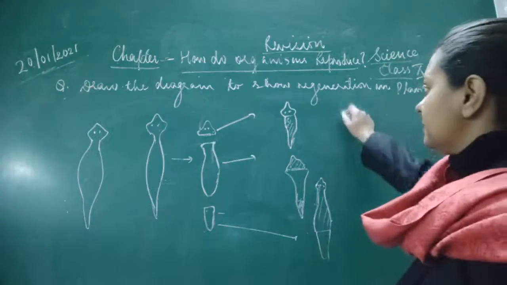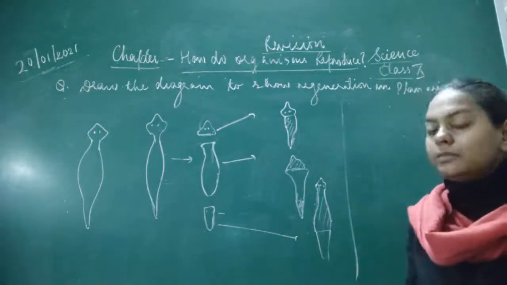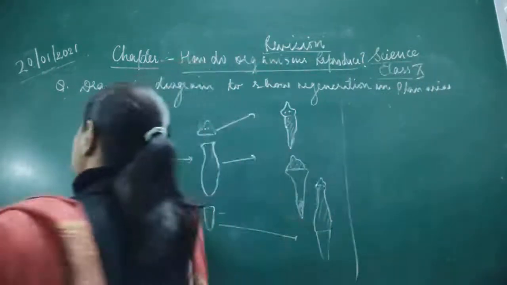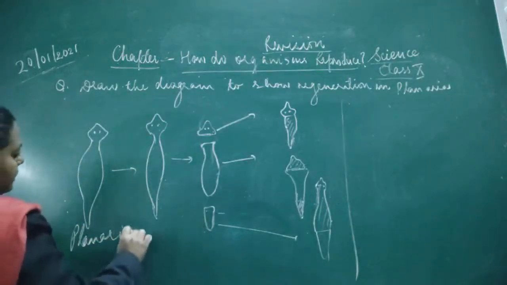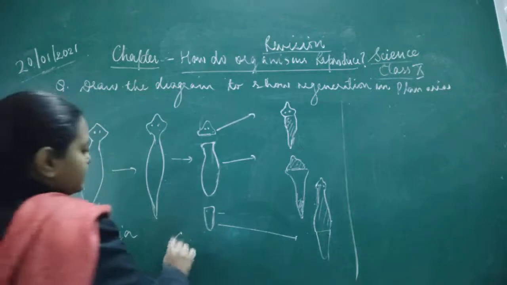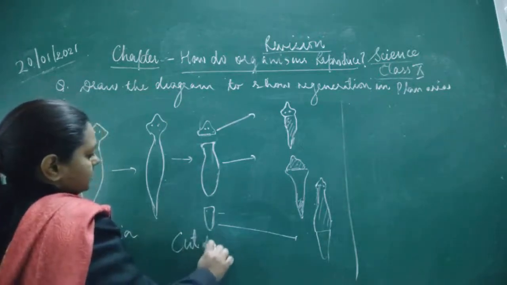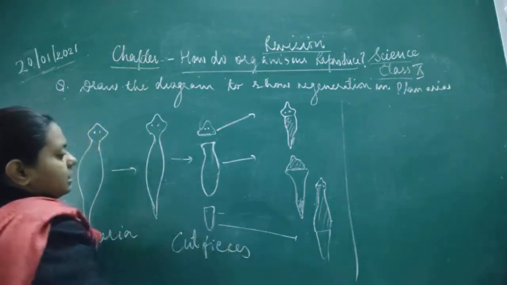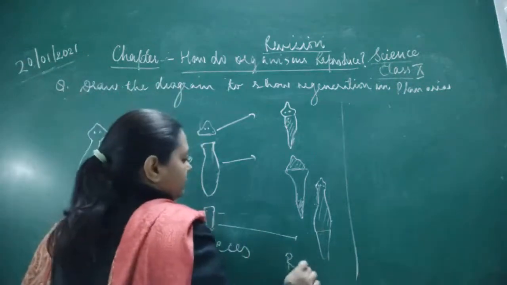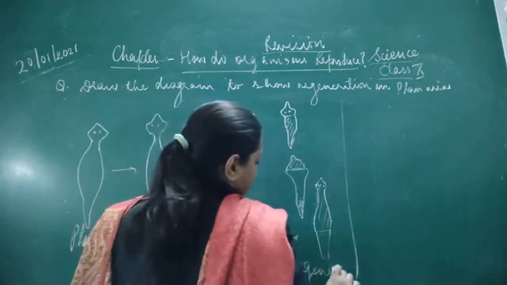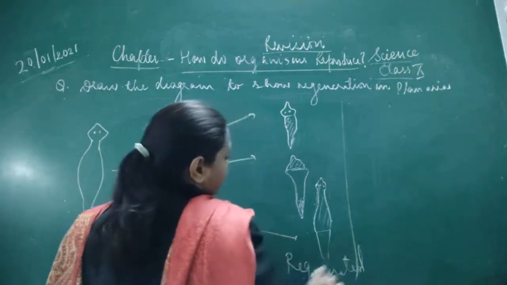You can write down the explanation regarding this, that the parent animal planaria gets cut into 3 pieces accidentally, then it is going to develop into a fully grown, regenerated planaria.